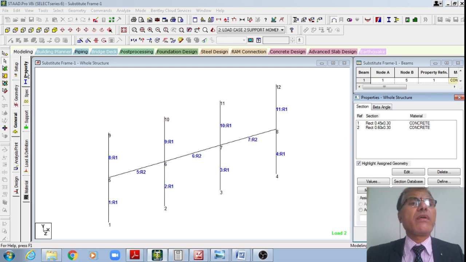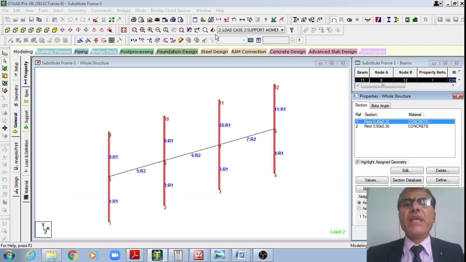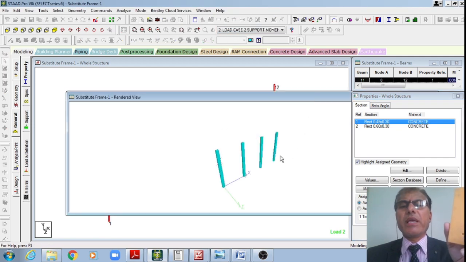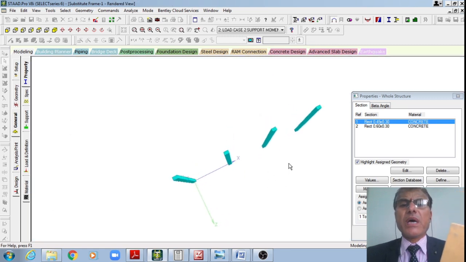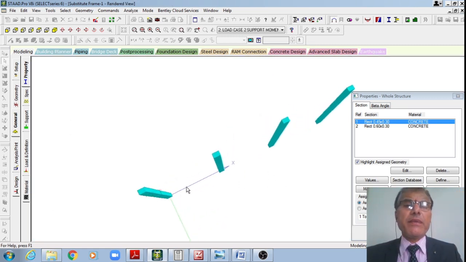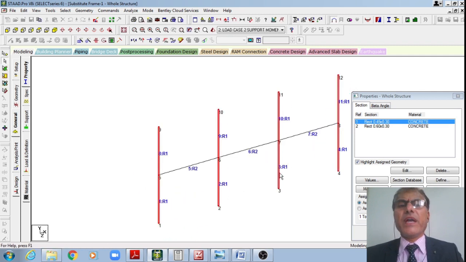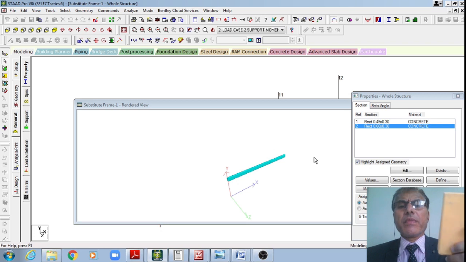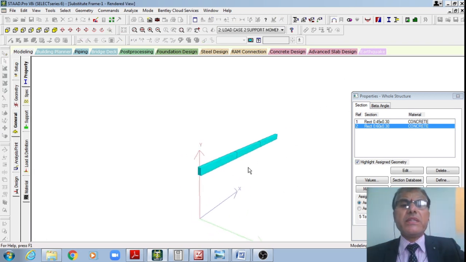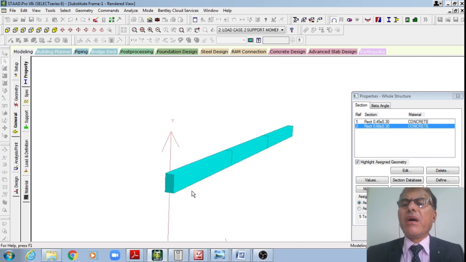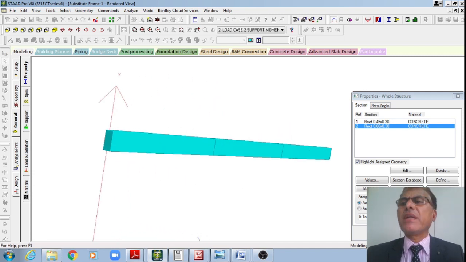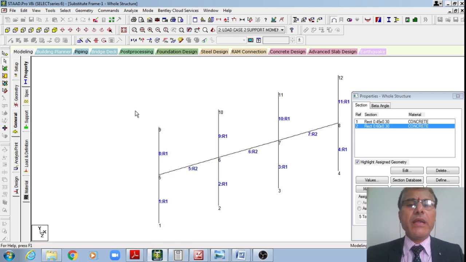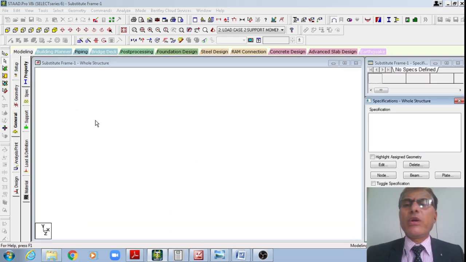Now I am there in the general page, student, wherein I am there in the property page. I want to define these columns, right, as 0.4 by 0.3. That is how I can see, right? I can see the columns are now seen with 0.3 width and 0.45 depth, right? Similarly, I'll define the beam of 0.3 width and you can see 0.6 depth, right? That is how the visualization can be done in a simple manner using STAAD or any other software or ETABS, right? Therefore, I don't have any other specification, student.